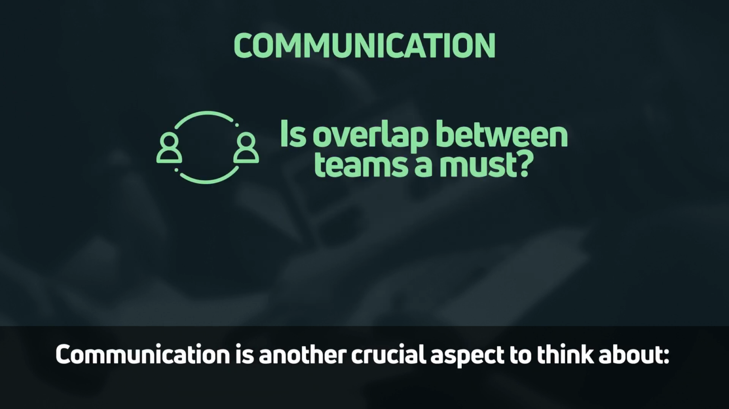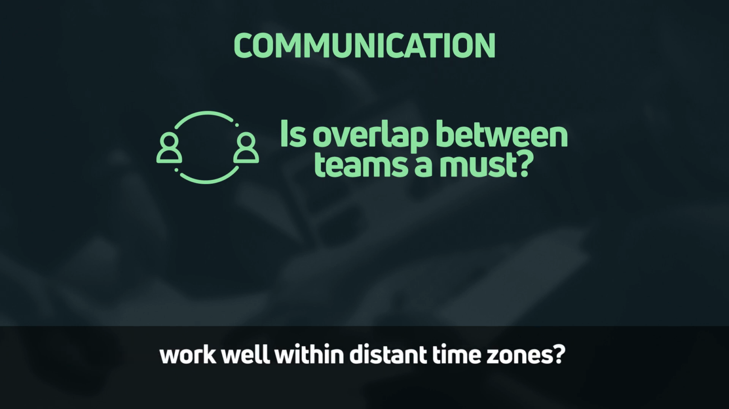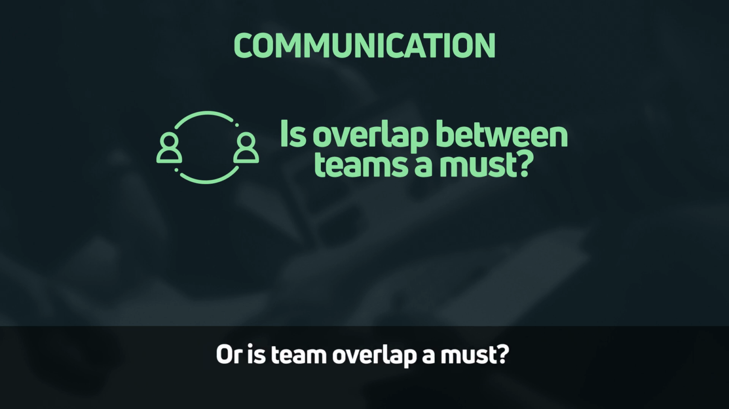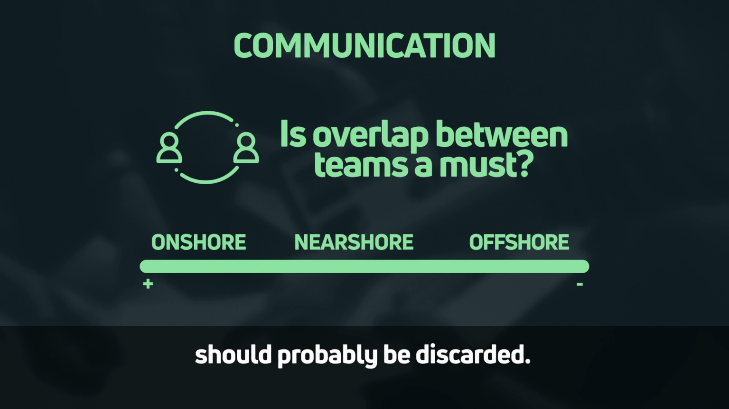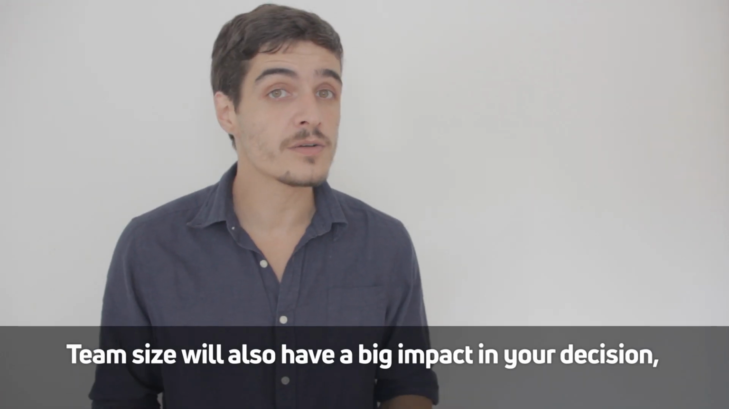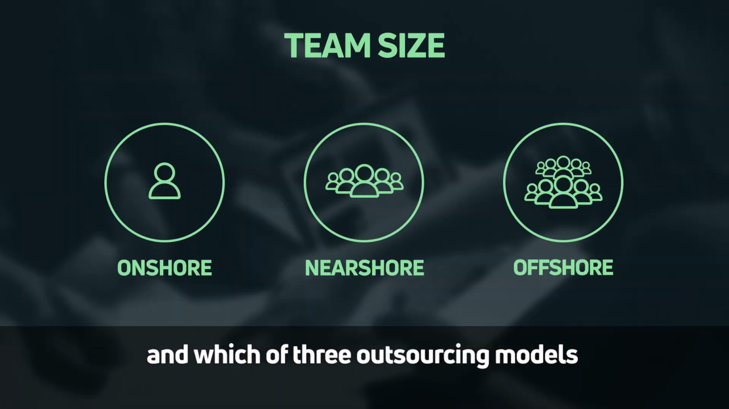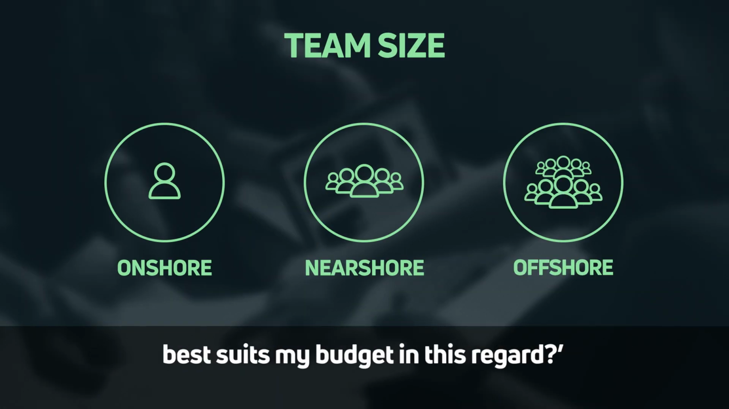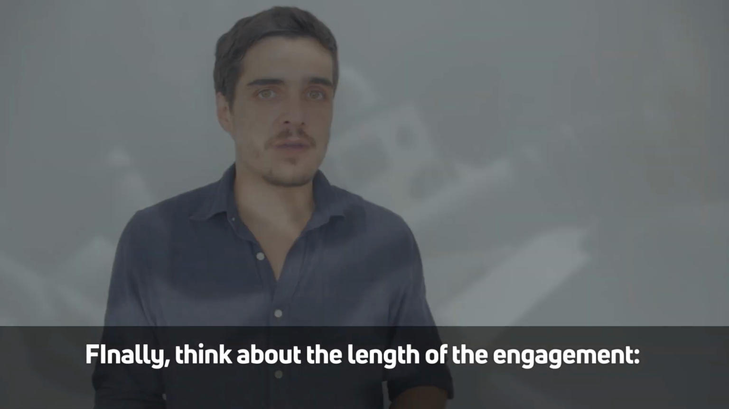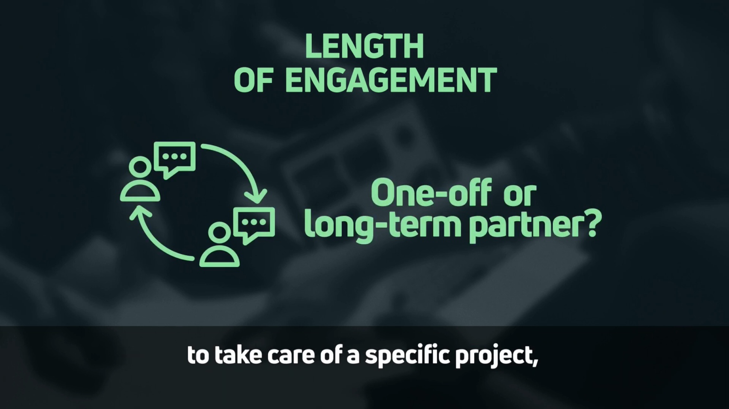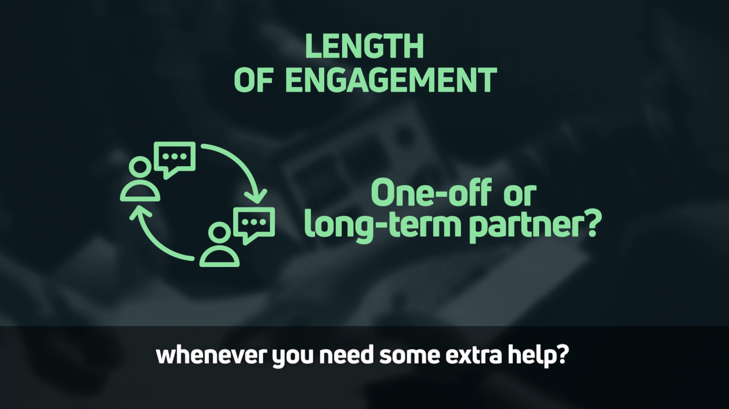Communication is another crucial aspect to think about. Will your on-site and remote teams be able to work well within distant time zones, or is team overlap a must? In the second scenario, offshore as an outsourcing model should probably be discarded. Team size will also have a big impact in your decision, so ask yourself, how big will my team need to be, and which of the three outsourcing models best suits my budget in this regard. Finally, think about the length of the engagement. Are you looking for a one-time engagement to take care of a specific project, or are you looking for a long-term partner to go back to whenever you need some extra help?